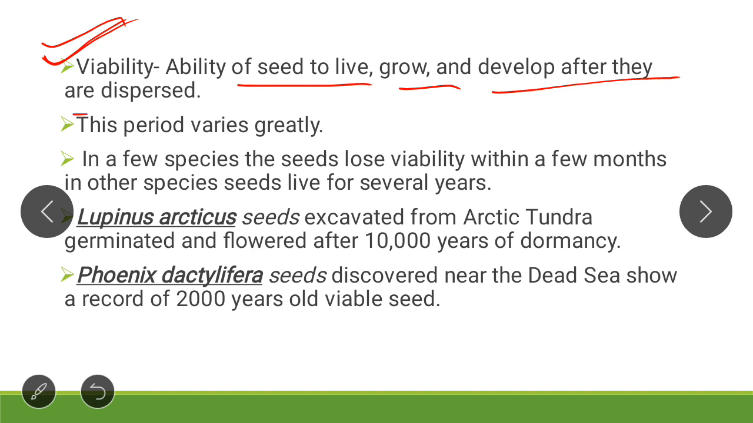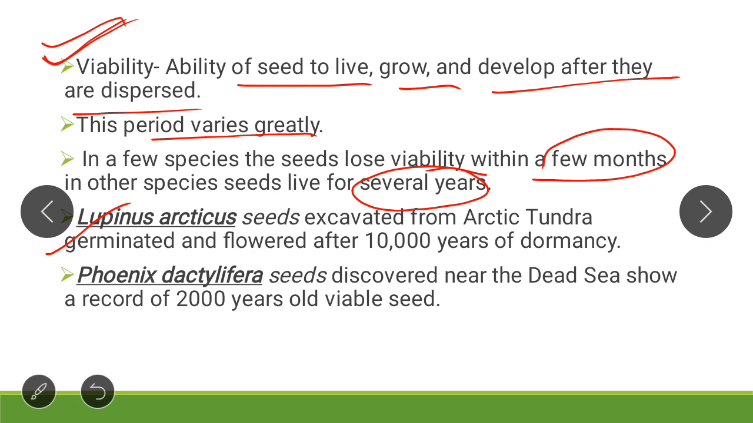So this period varies greatly. Some seeds may lose viability within a month, while other species' seeds live for several years. So viability may be a few months or several years. There is one example, Lupinus arcticus. These seeds were excavated. Excavated means dug out from the soil. From the Arctic tundra, they germinated and flowered after 10,000 years of dormancy.